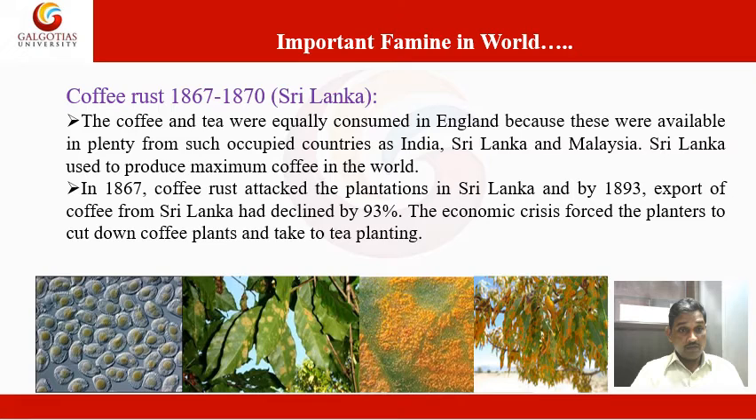Now you can imagine how, by a single disease, the farmers or growers were affected. And you can see here some photographs of coffee rust on leaves and on stem. This is the rusted part of the plants caused by coffee rust.